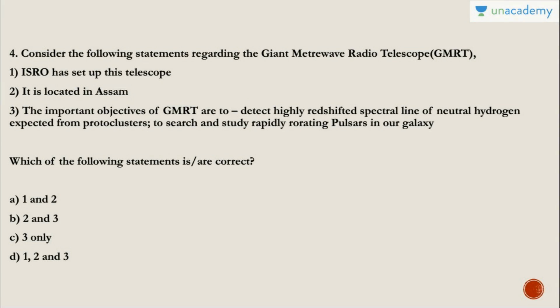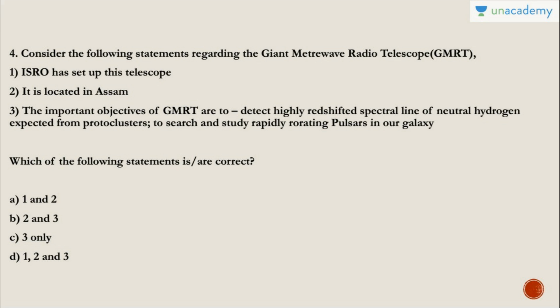Question number 4: consider the following statements regarding the Giant Metrewave Radio Telescope (GMRT). First, ISRO has set up this telescope. Second, it is located in Assam. Third, the important objectives of GMRT are to detect highly redshifted spectral line of neutral hydrogen expected from protoclusters and to search and study rapidly rotating pulsars in our galaxy.